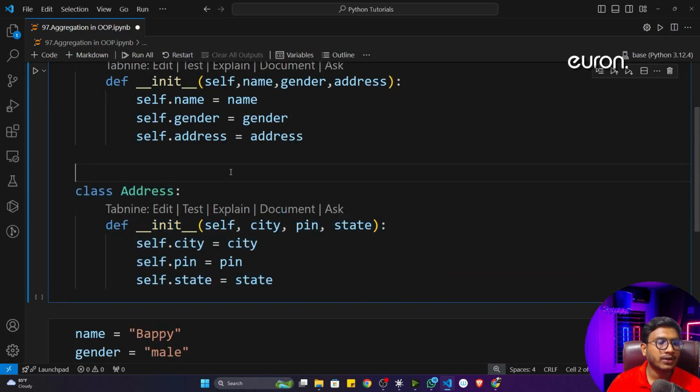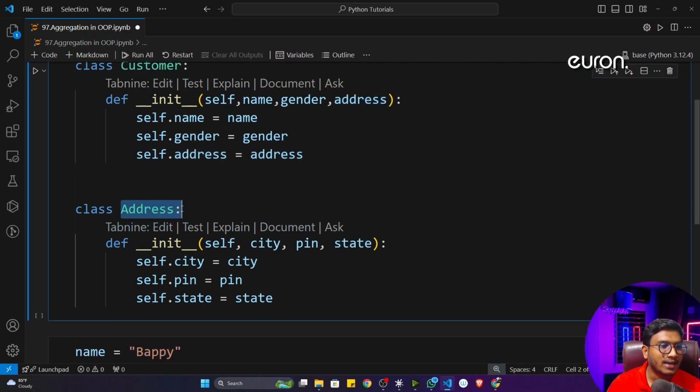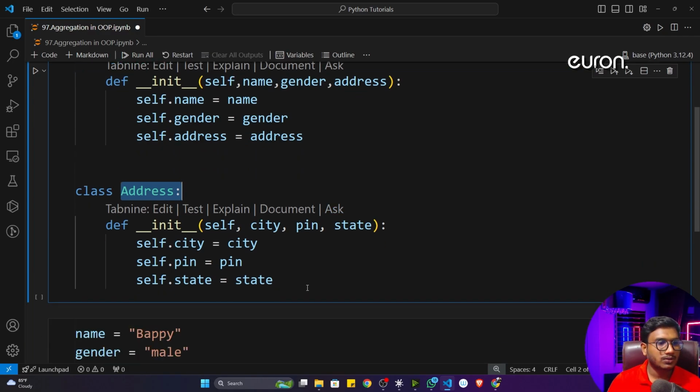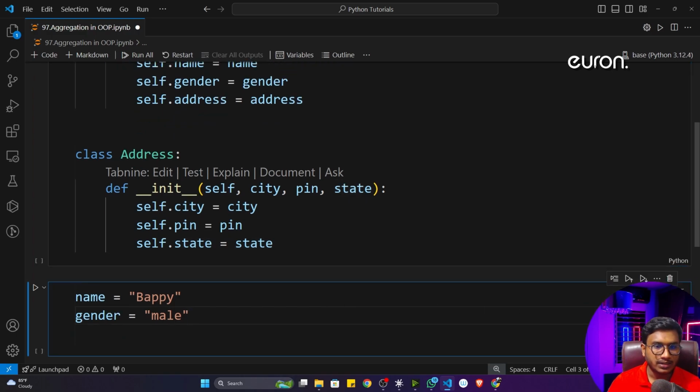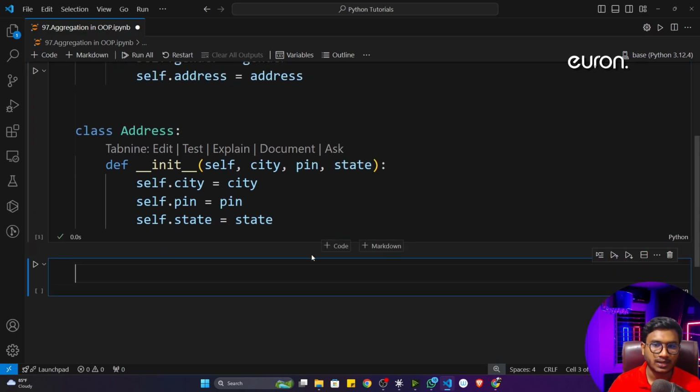Now see what I'm going to do. Instead of giving the address separately, I'll give the entire class object, because I told you we can pass any kind of class object as a reference to a function or to a class. I already told you, we can pass it. So let me delete this line, it's not required. I'm going to execute the program. Okay, now see, it's working fine.